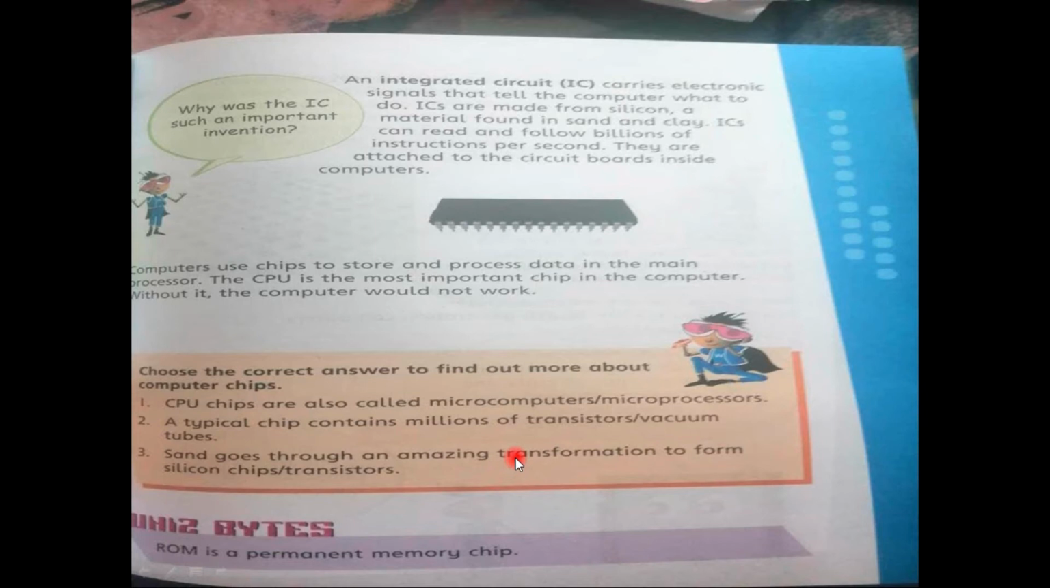Computers use chips to store and process data in the main processor. As you know, a processor is the main part of the computer. It's also called the brain of the computer. Without this device, the computer cannot work properly. So the CPU is the most important chip in the computer system.